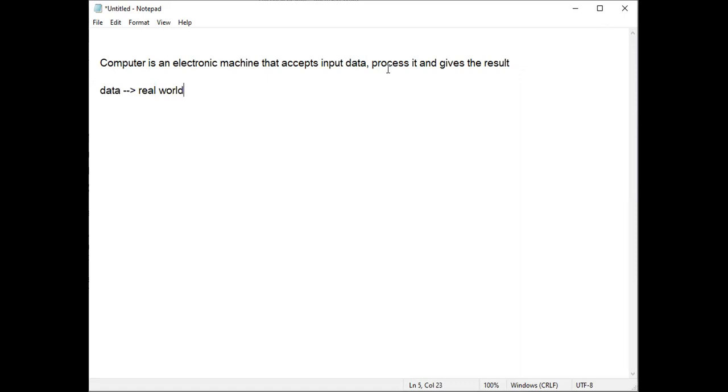Then the next part of the definition is: it processes it. Process in the sense that whenever we supply data to the computer, something it will do. If you type from the keyboard or do any calculations, some process will be going on. That process is nothing but some task. That task is done by the software, because if software is not present in the entire computer system, only hardware, it is of no use. Computer hardware without software is of no use.